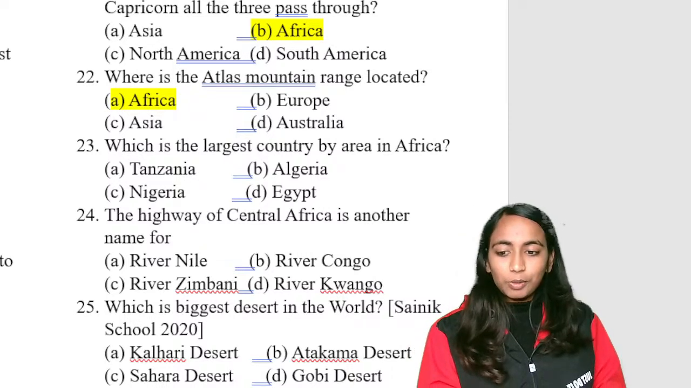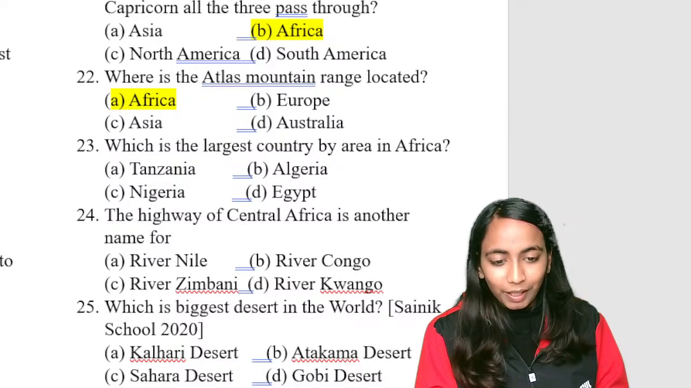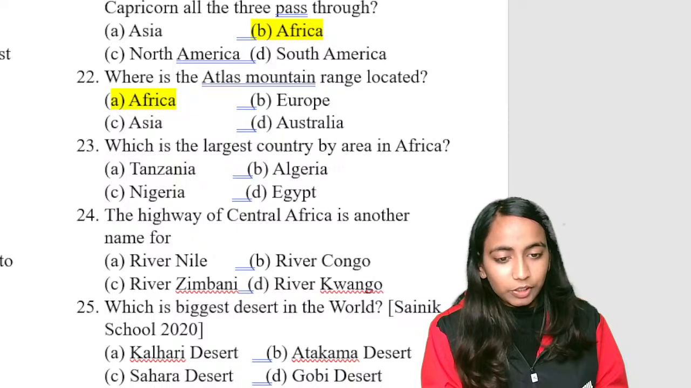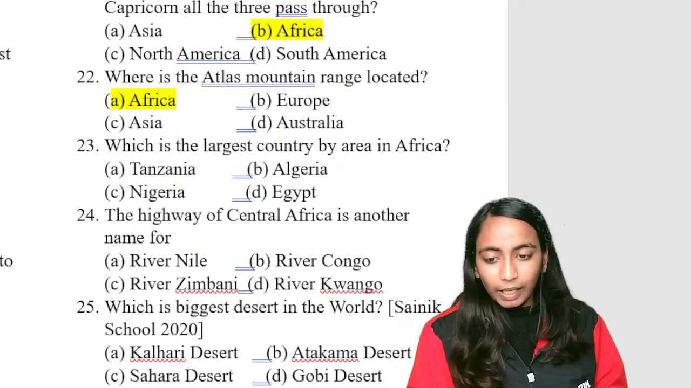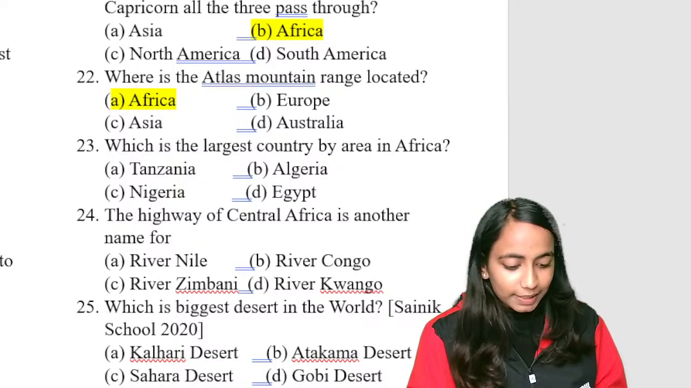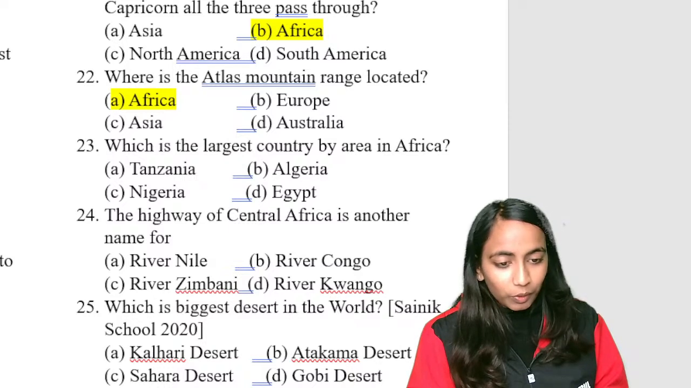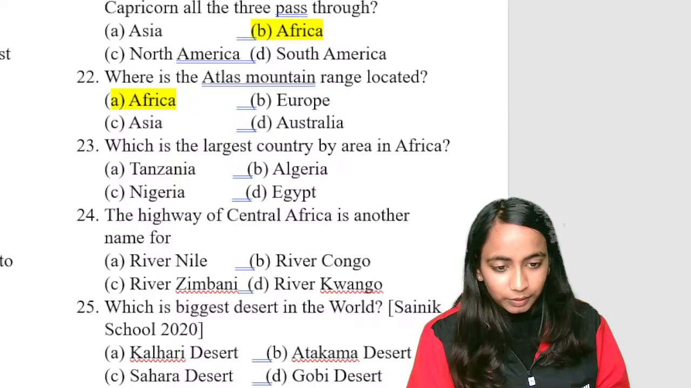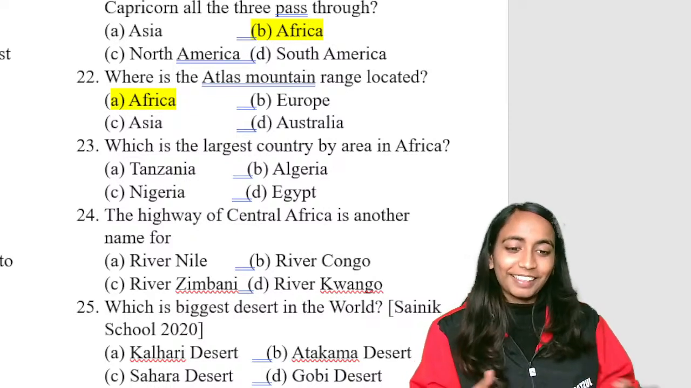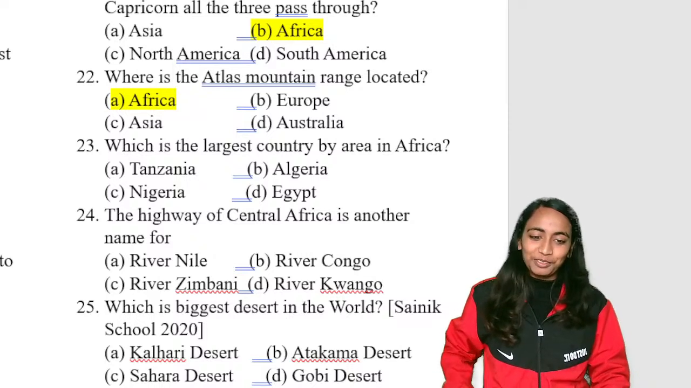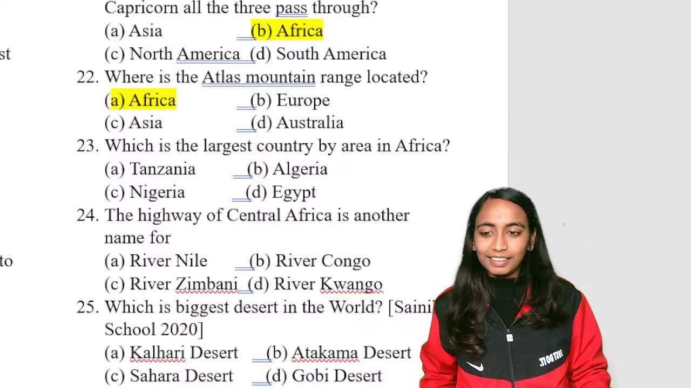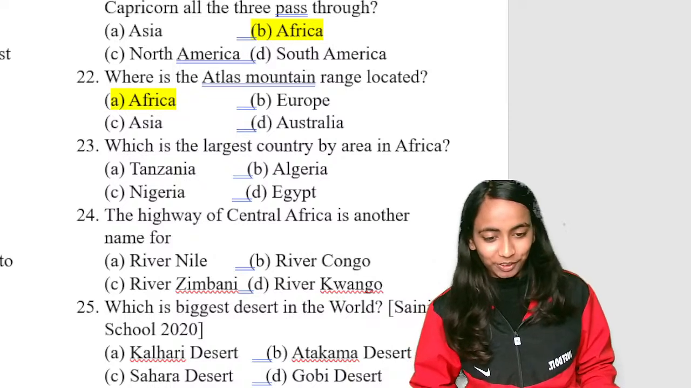Okay. Next is question number 23: which is the largest country by area in Africa? Area-wise, you have to tell which will be the largest country. Tanzania, Algeria, Nigeria or Egypt? Yes, because currently we are discussing Africa, no? So that's why the questions are for Africa. Largest country by area: Tanzania, Algeria, Nigeria or Egypt?